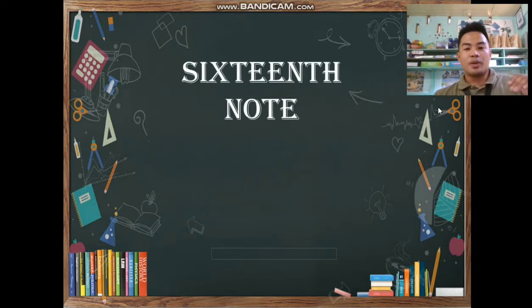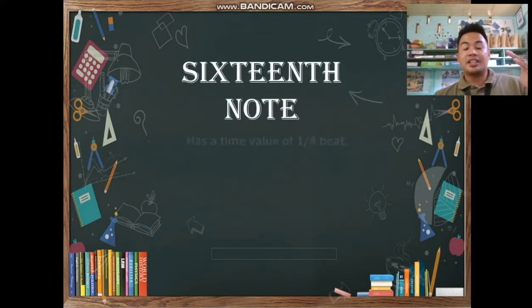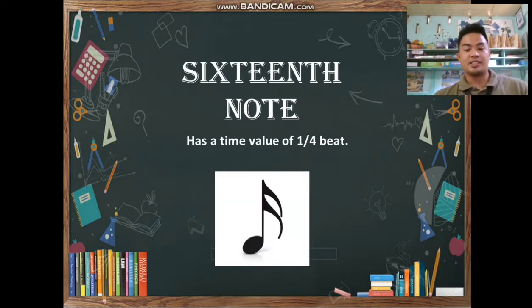Next, we have the 16th note. It has a time value of 1/4 beat. If the 8th note has 1/2, the 16th note has 1/4 beat. This is the image of a 16th note.